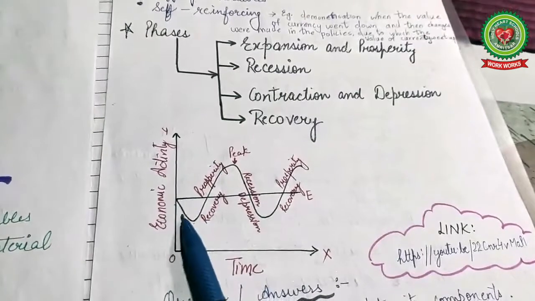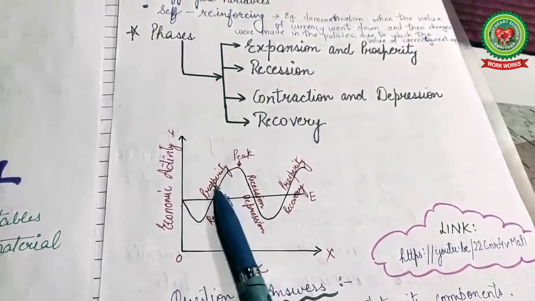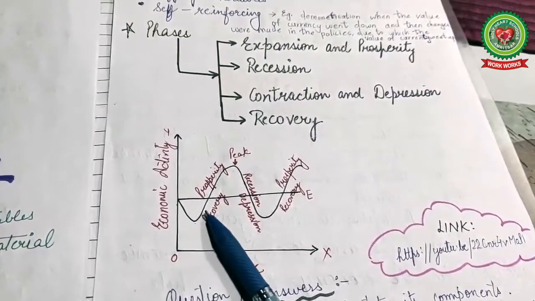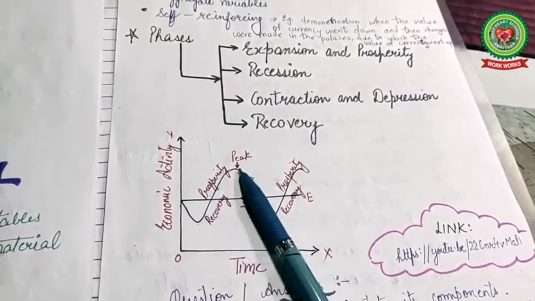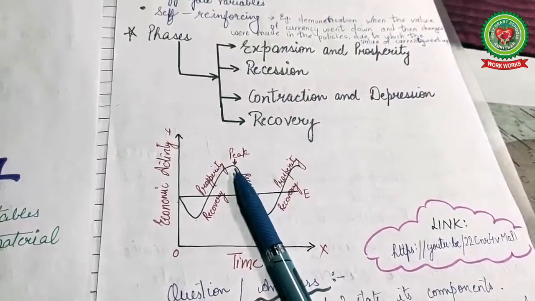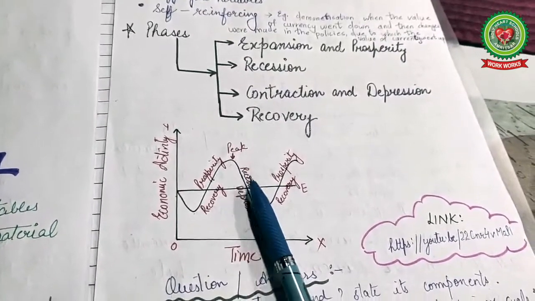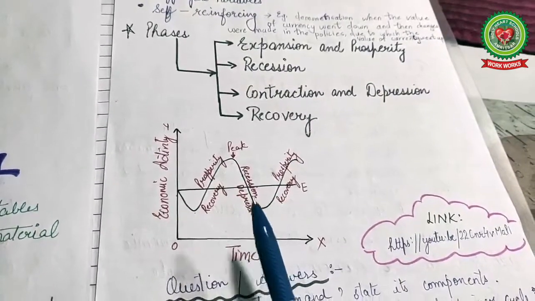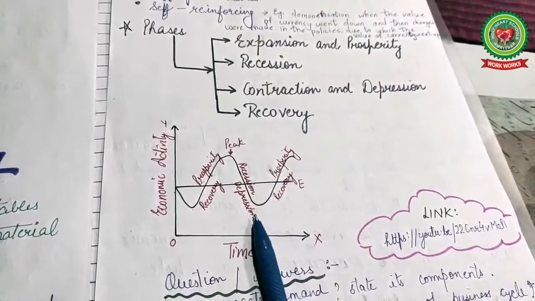I'll give you an example. First there comes demonetization, it goes down and then it recovers and goes to a prosperity position. Now there comes coronavirus, COVID-19. So there comes a recession at a weak point, and then it comes to depression, where there is no production, employment and income generation in the economy.